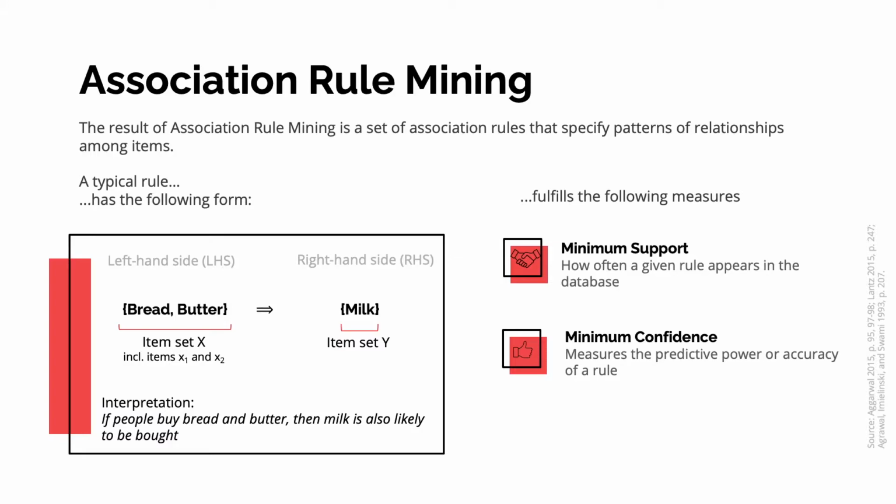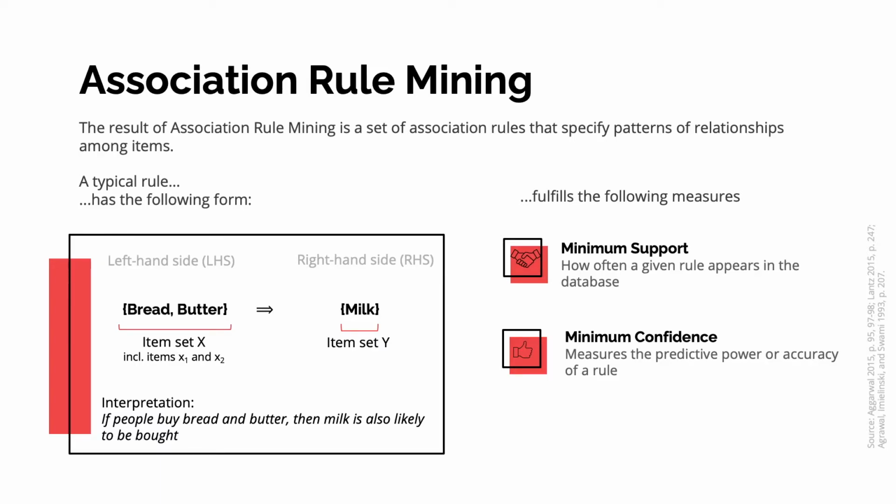We use the method association rule mining to find a set of rules that specify patterns of relationships between items. The most important part of this methodology are the association rules. A typical rule has the shown format. On the left-hand side is an item combination that can be found in the dataset, and on the right-hand side is an item set that is found in combination with the left-hand side. This example means that if people buy bread and butter, then milk is also likely to be bought.